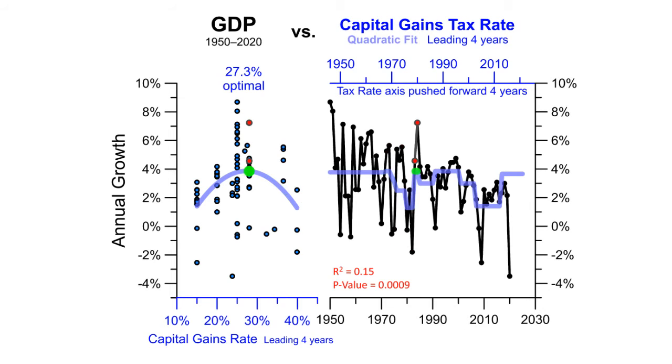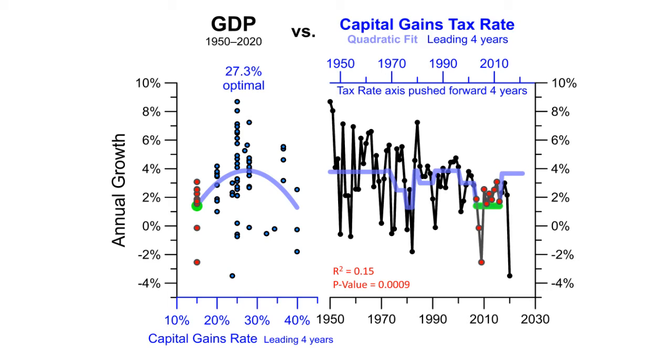President Carter cutting it to 28% corresponds with strong growth in Reagan's early years. Cutting it to 20% weakened growth. Reagan raising it back to 28% mainly helped growth under Clinton. Cutting to 20% weakened growth again. The 15% rate corresponds with the Great Recession and a weak recovery.